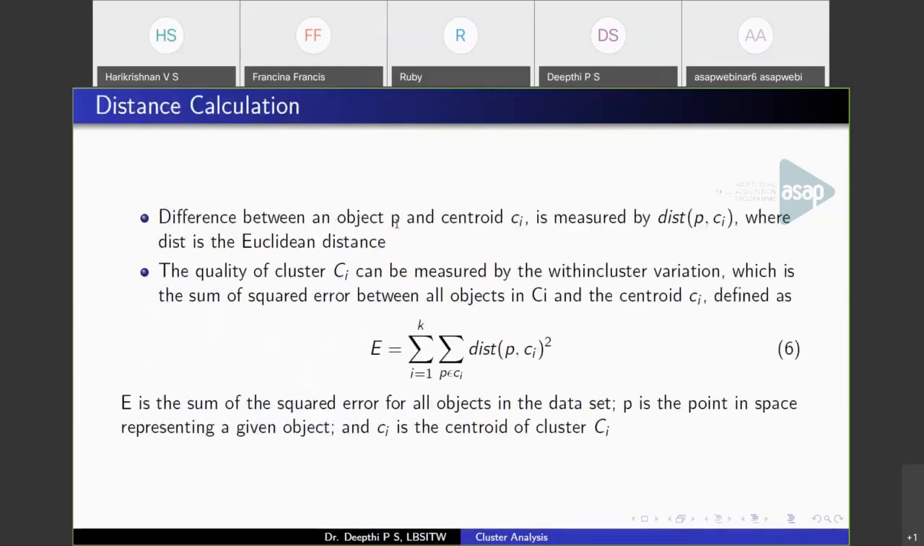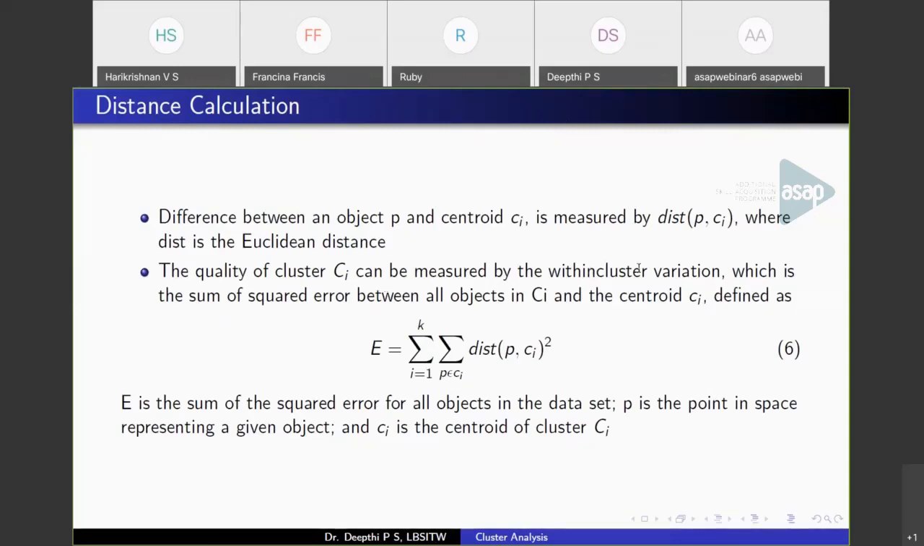Calculating the distance between a point and a cluster center, we use the Euclidean distance that I have defined earlier. And the quality of cluster: after the algorithm terminates and we have formed the clusters, we have to measure the quality of the clusters. So the quality of a cluster is measured by within cluster variation.